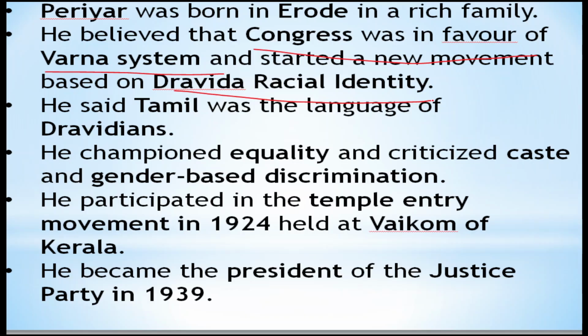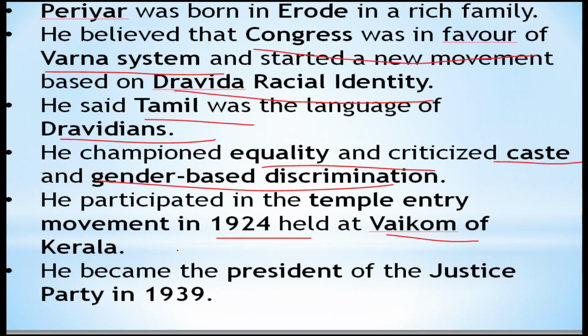Self-Respect League. According to him, Tamil was the Dravidian language. He spoke of equality, and he started criticizing caste and gender-based discrimination. He participated in the temple entry movement in the year 1924 under the leadership of Narayana Guru in Vaikom, Kerala. He was also the president of the Justice Party in the year 1939.